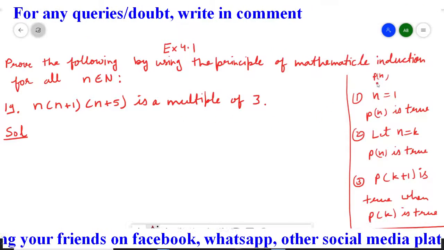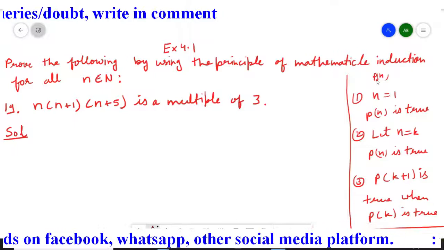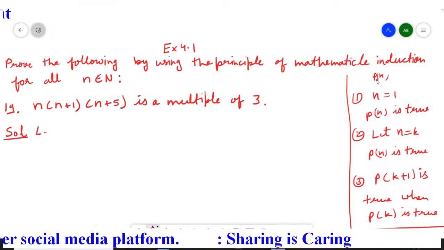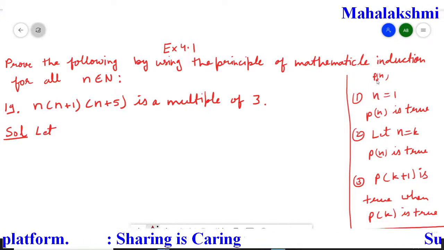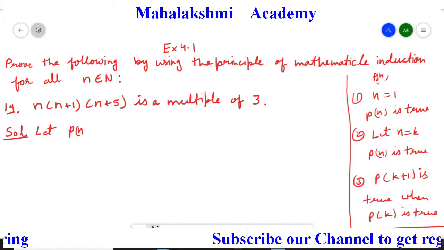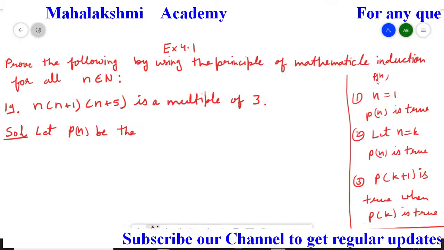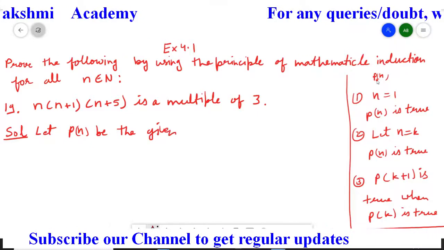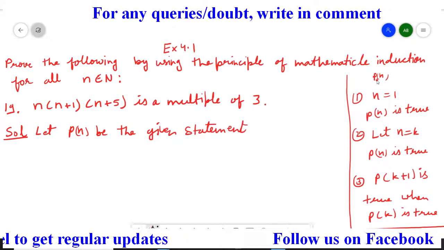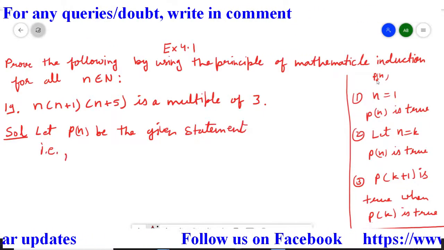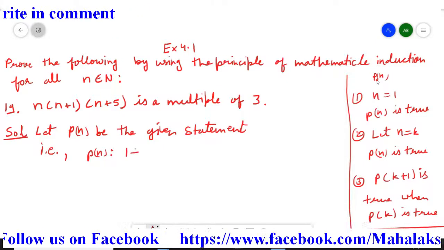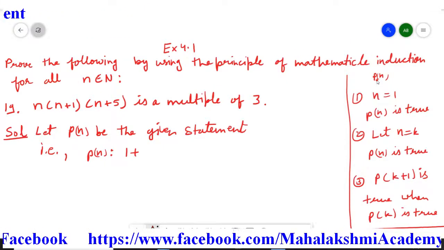Firstly we will write down Pn. Let Pn be the given statement, that is, n(n+1)(n+5) is a multiple of 3.